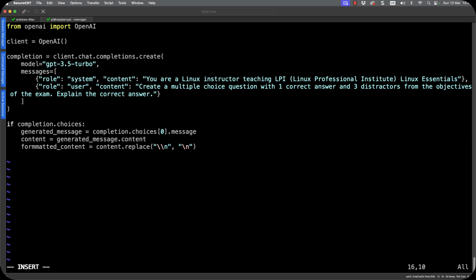Now, I don't want to make a mistake here. I've got a double M. I don't know if it's got a double T or not, but I'm going to leave that in. As long as I use that, we're going to be good to go. So now it's just a matter of printing my formatted content. So print, and let's make sure we can get in and print this. formatted_content.